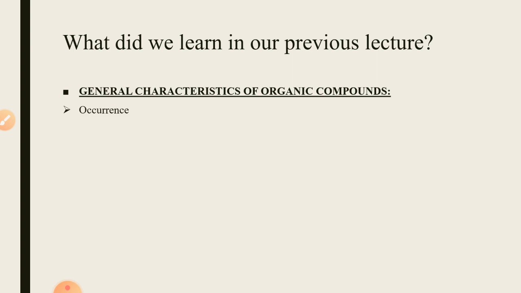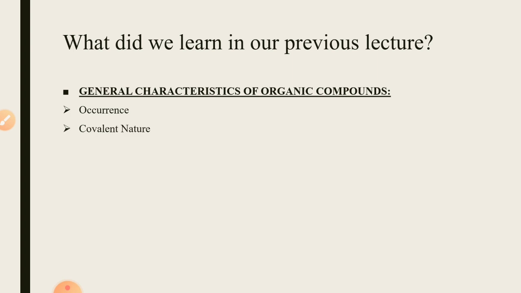First one is that of occurrence. Occurrence means that where these organic compounds are mostly found. In nature, these organic compounds are present in all the living beings, whether they are animals, whether they are plants, and they are also present in the fossil fuel. What are the fossil fuel? The fossil fuel are the fuels that are derived from the dead remains of the plants and animals. So we read that the fossil fuel like coal, petroleum, and natural gas also contain organic compounds in them. They are basically the organic compounds.